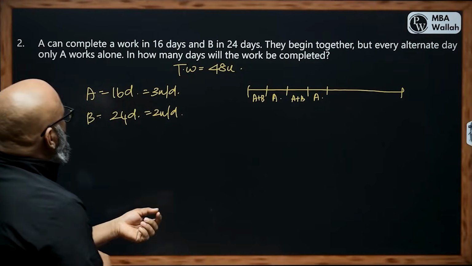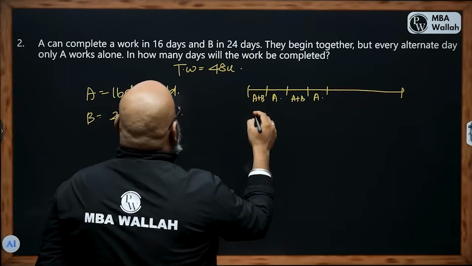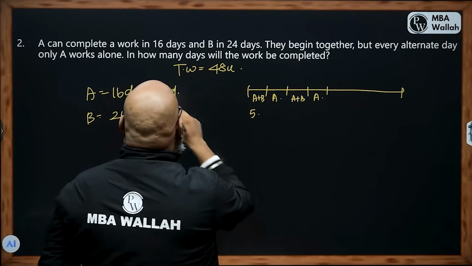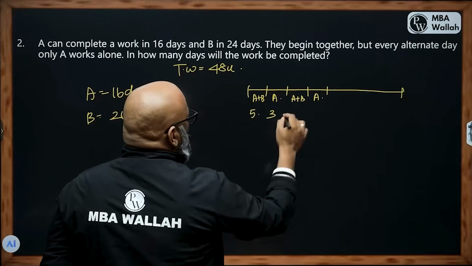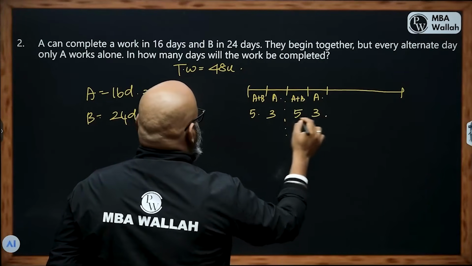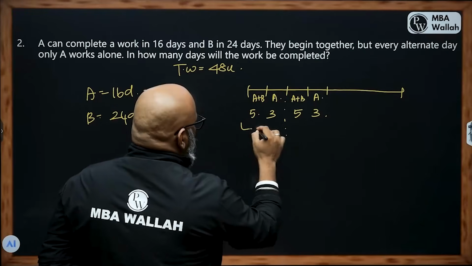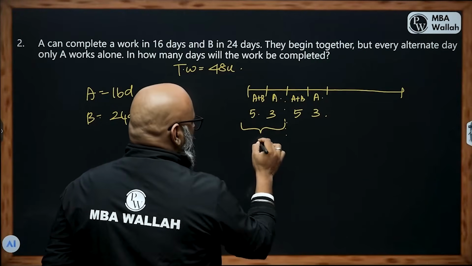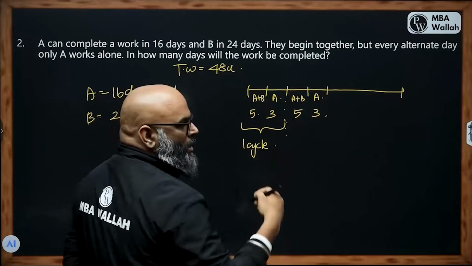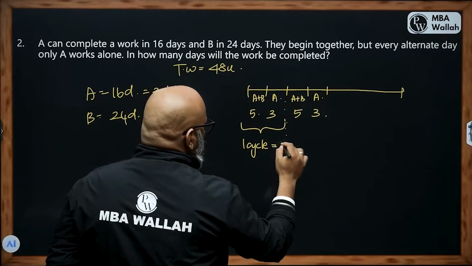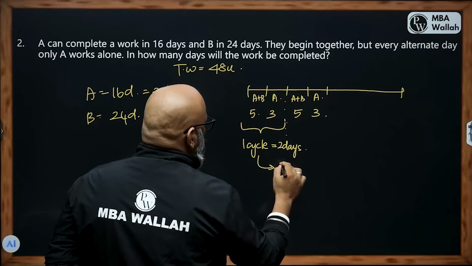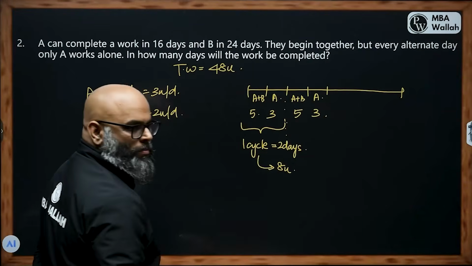So B joins him every other day again. Right? So on the first day it will be 3 plus 2, that's 5 units done. Second day it is 3 units of A. Third day again 5 units and then 3 units, and it keeps going. I notice that in one cycle, I'm going to call a repetition a cycle, we have 2 days, and in that one cycle we are completing 8 units.